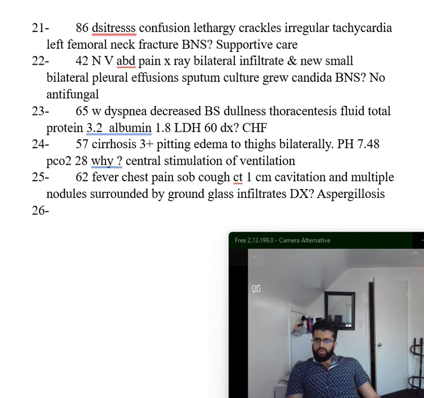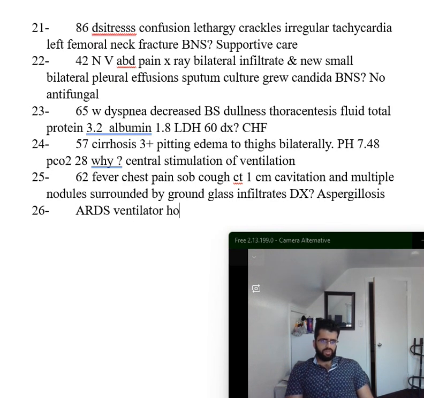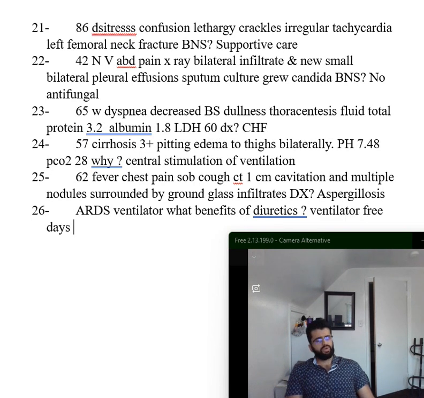Now we have another patient. The patient is in respiratory distress, ARDS, on a ventilator, and they're asking you what's the benefit of diuretics in this patient, okay? So this positively affects ventilator benefit, or it decreases the time that you need the ventilator for.